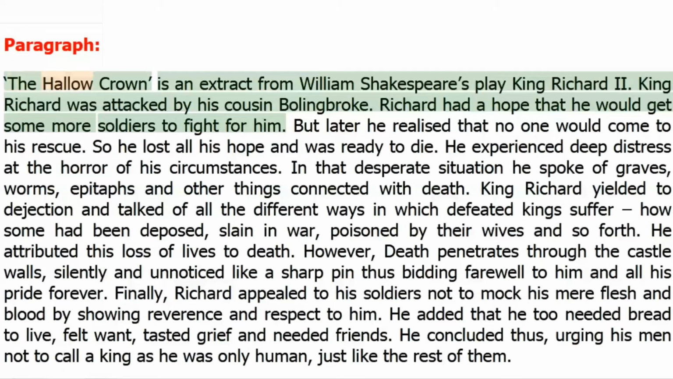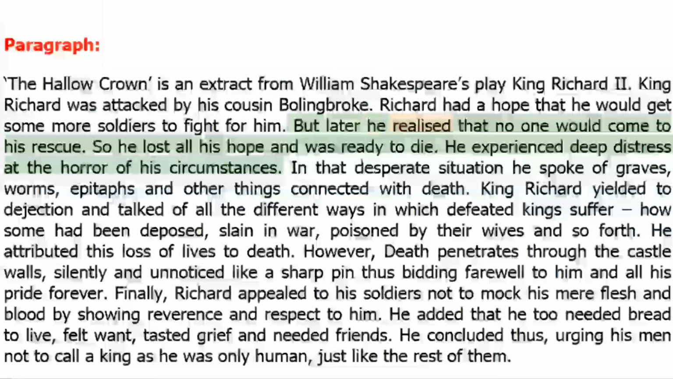Paragraph. The Hollow Crown is an extract from William Shakespeare's play King Richard II. King Richard was attacked by his cousin Bolingbroke. Richard had a hope that he would get some more soldiers to fight for him. But later he realized that no one would come to his rescue. So he lost all his hope and was ready to die.